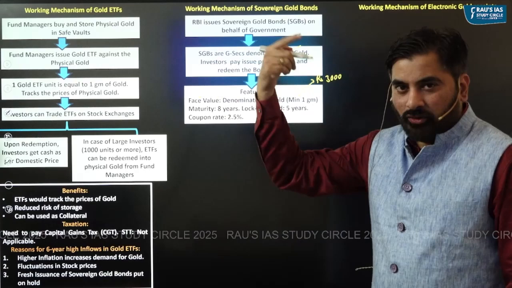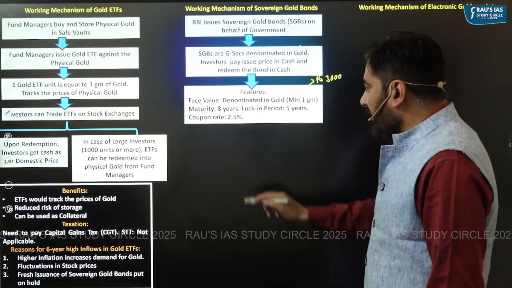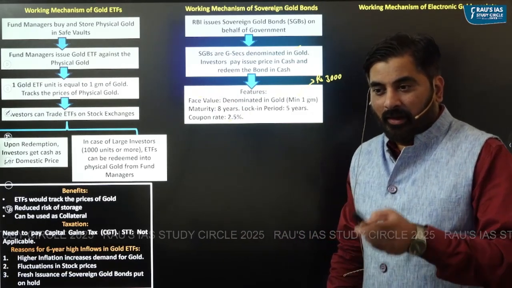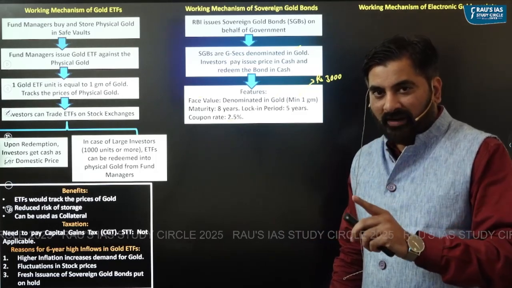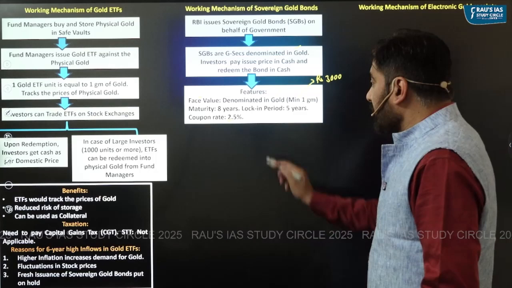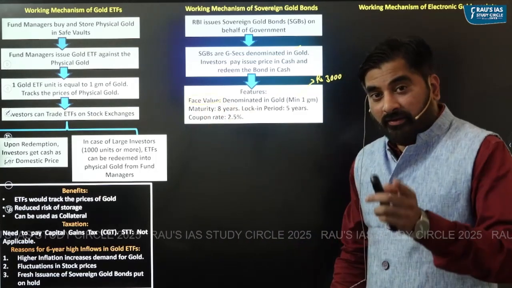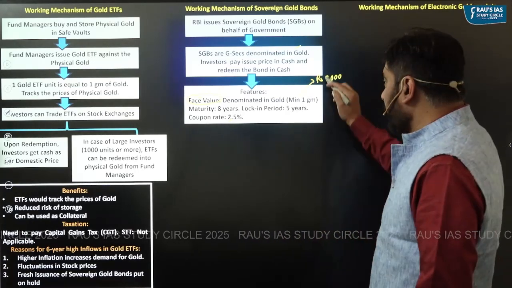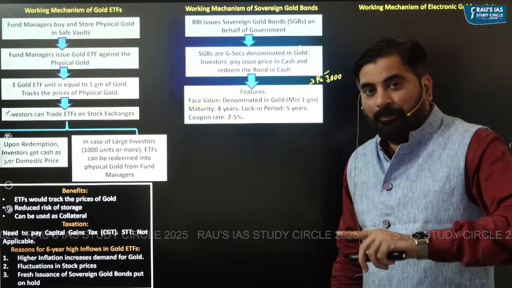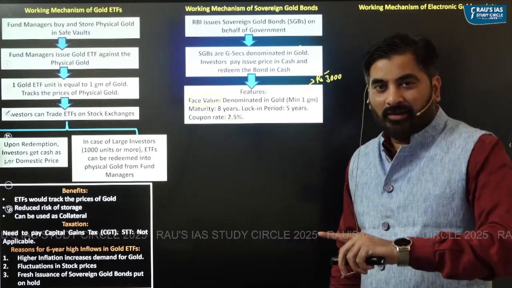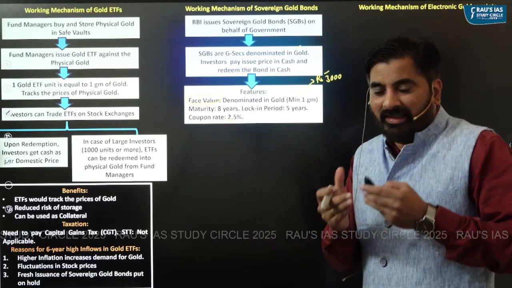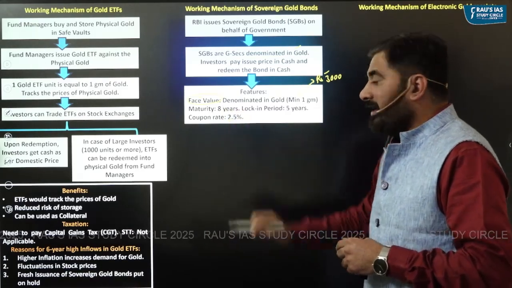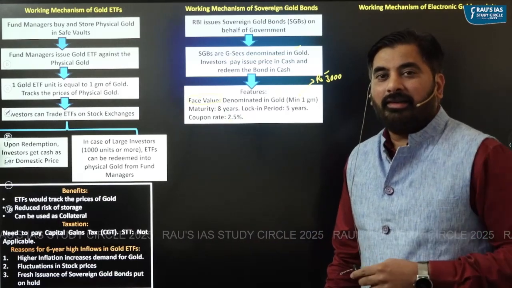When I lend money to the government, in this particular case, I will get an interest of 2.5% every year. Understand this interest of 2.5% is paid on the face value when it was initially issued. So in this case, what is the face value when it was initially issued? Rupees 3000. So 2.5% of rupees 3000, that is rupees 75, is what I will get as interest every year. For how many years? The maturity is 8 years. I'll continue to get interest for 8 years.